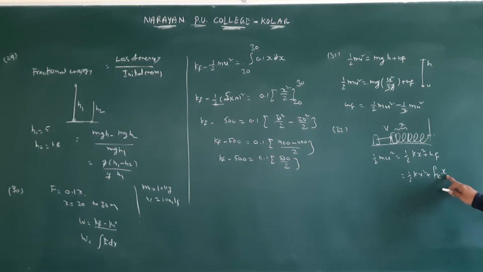You have to calculate x only here. The mass they gave is 2 kg block, u is 4 meters per second, and k value is 10,000. All the remaining values they gave. Therefore substitute, you will be getting the answer. Okay.